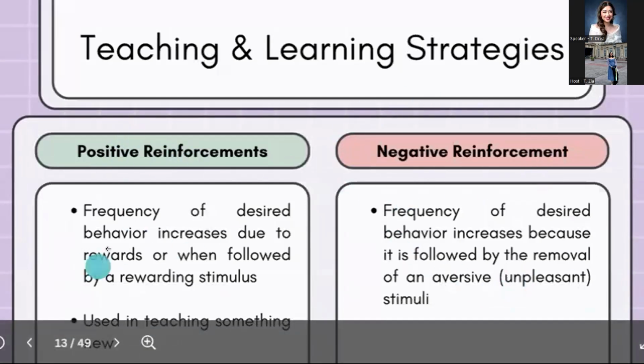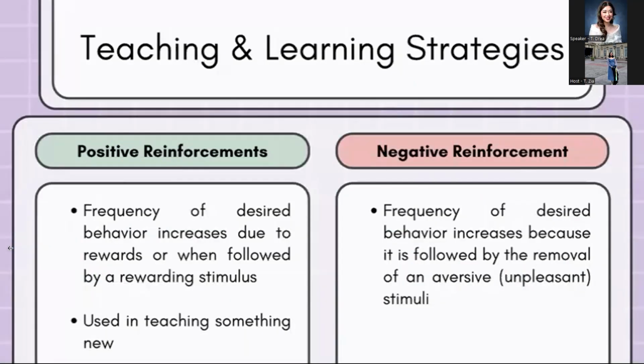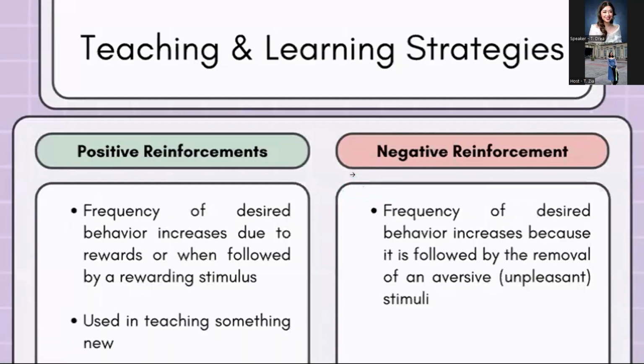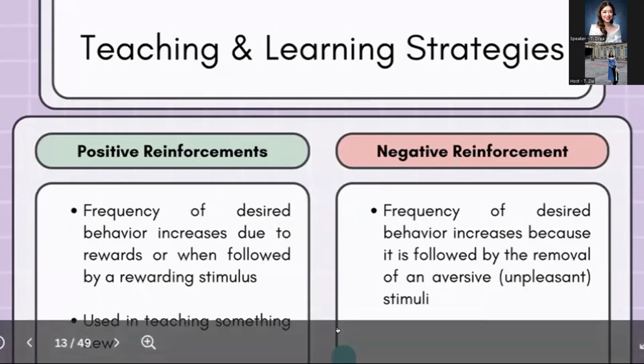If it's positive reinforcement, it involves adding something. So we add something rewarding, like a praise, or we can give a treat to increase the desired behavior of the child. And on the other hand, if it's negative reinforcement, it involves removing an unpleasant stimulus, such as stopping a difficult task when a child asks appropriately. Both of these increase the likelihood of the desired behavior.